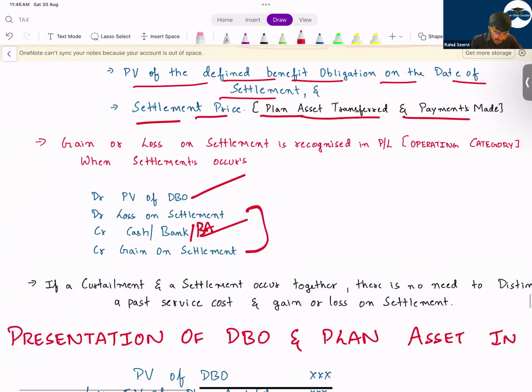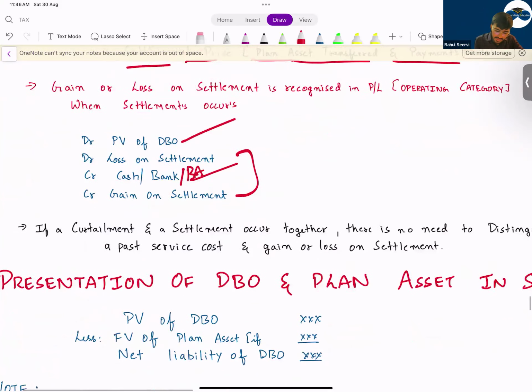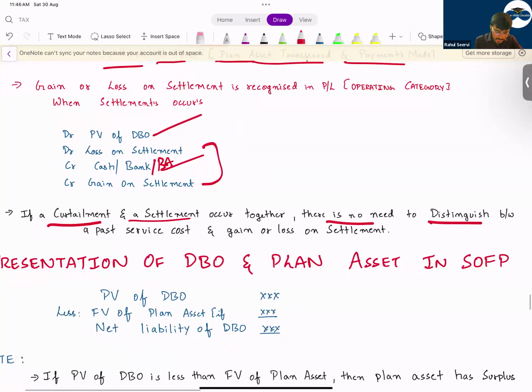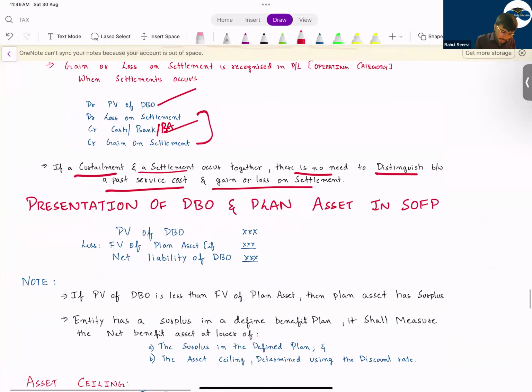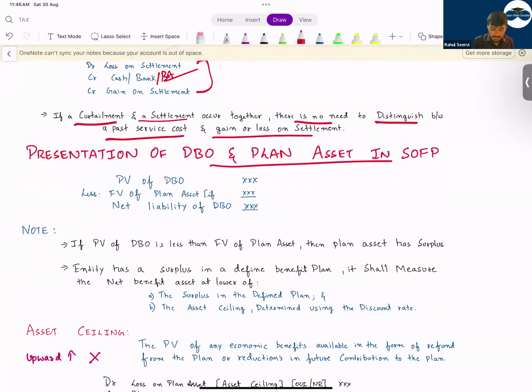The next one, if a curtailment and a settlement occur together, there is no need to distinguish between a past service cost and gain or loss. Whenever there is a curtailment, you need not separate what is the past service cost and what is the gain or loss. Directly write down a single amount saying, okay, this is the amount that will go to P&L. Then coming to the next one, presentation of DBO and plan asset in balance sheet.